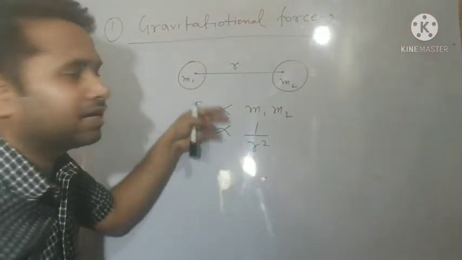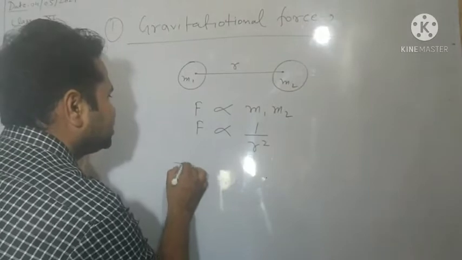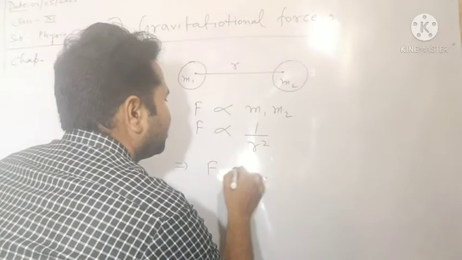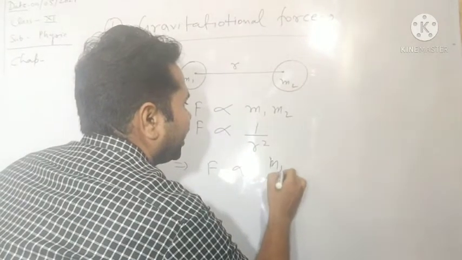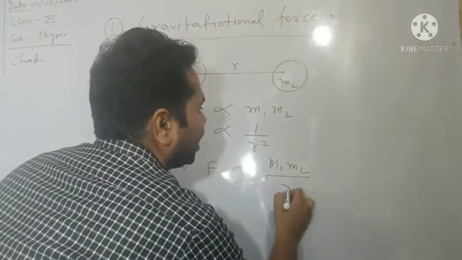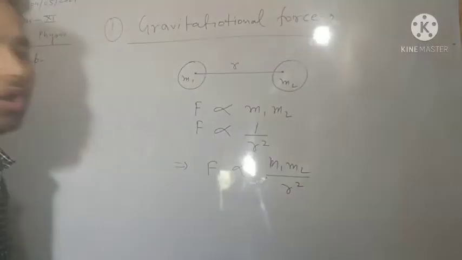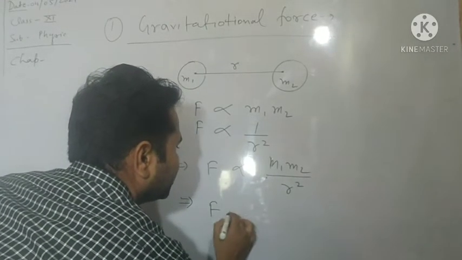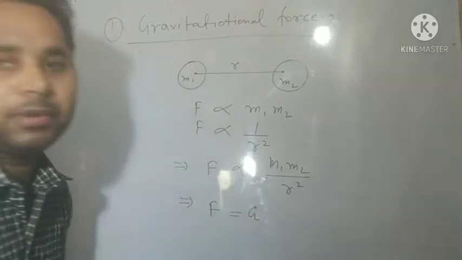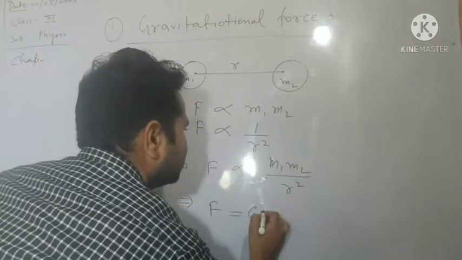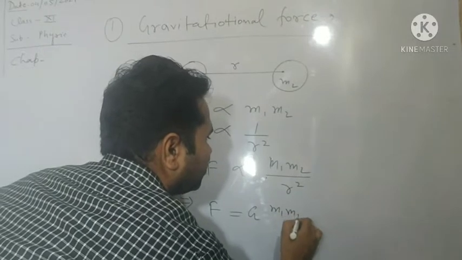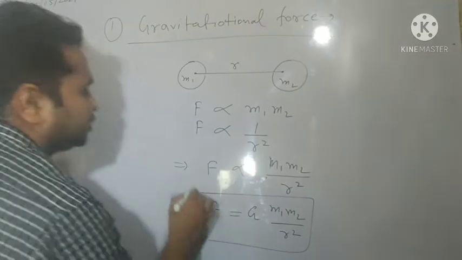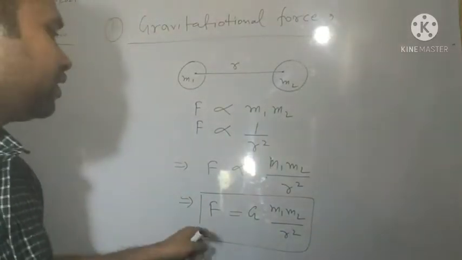Combining these two laws, you can say F is proportional to m1 m2 by r square, or removing the proportionality, you can use the constant capital G: F equals G m1 m2 by r square. This is also known as Newton's law of gravitation.